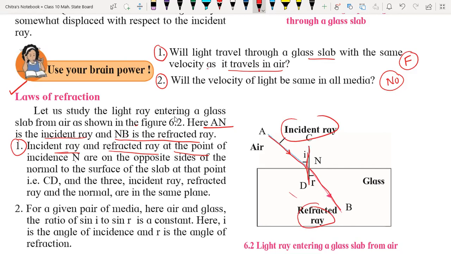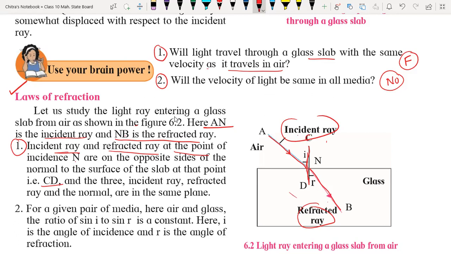Opposite side of the normal to the surface of the slab at that particular point. That is CD. What is CD? Here we have C and D, which is the normal. So the normal, incident ray and refracted ray lie at the same point, but the incident ray and refracted ray are present on opposite sides of the normal and in opposite media, across the surface.